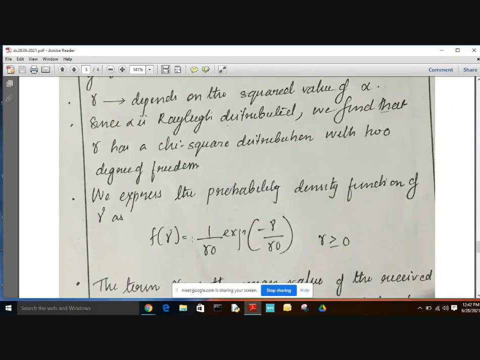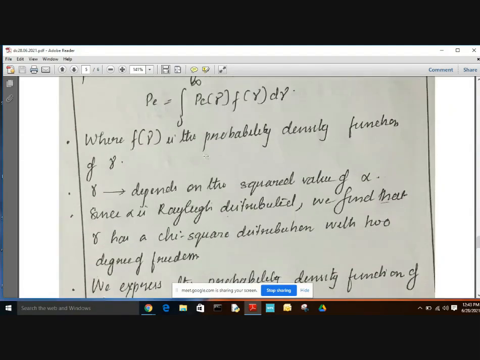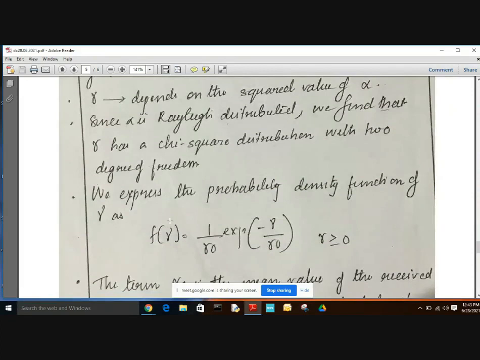And we may express the probability density function for gamma as F of gamma equals 1 by gamma naught times exponent of minus gamma by gamma naught, where gamma is greater than or equal to 0.